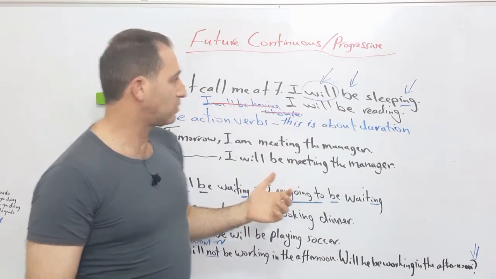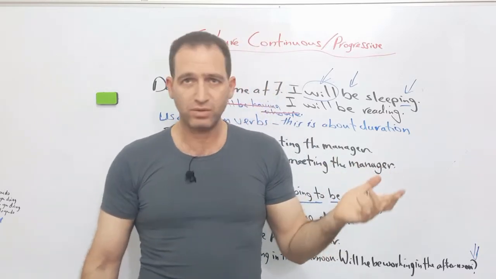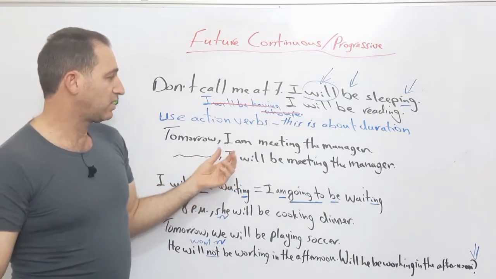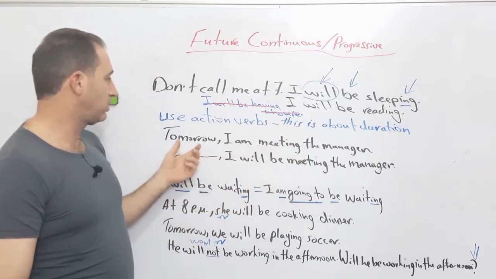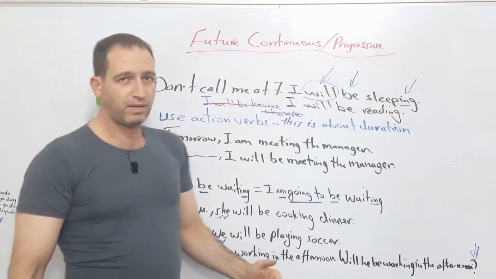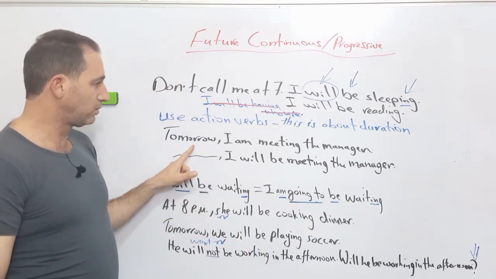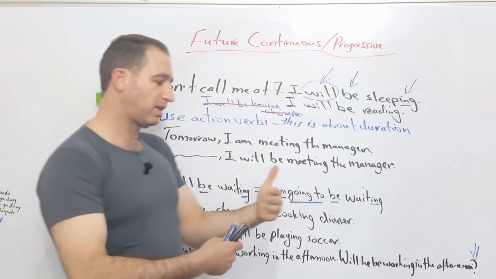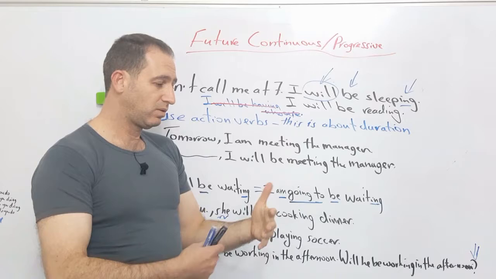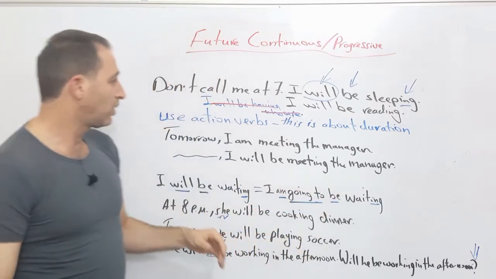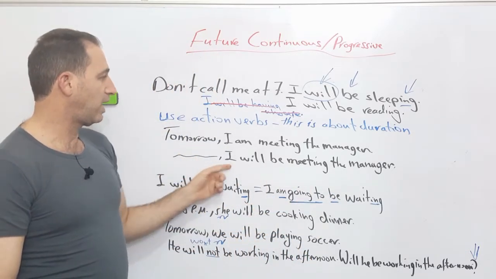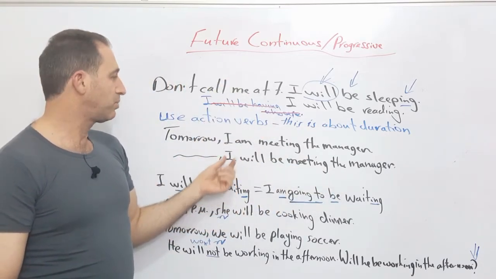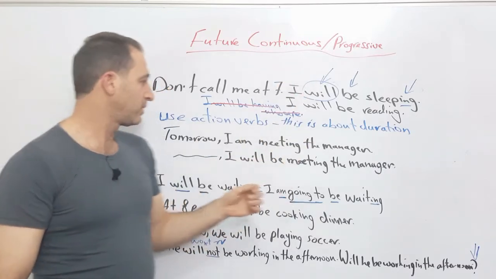Why do we use this tense? Well, it's optional. If you like, you can use it. If you don't like, you can use another tense, which is using the present continuous to refer to the future, as long as you know the time. So, for example, tomorrow I will be meeting the manager. There's gonna be a process, it's gonna take some duration, okay? Or simply, instead of saying tomorrow I will be meeting the manager using the future continuous, I can simply use the present continuous to talk about the future.